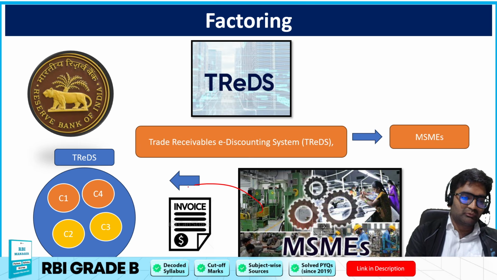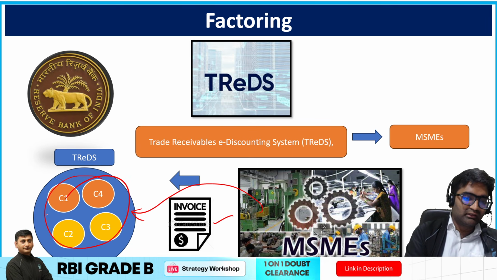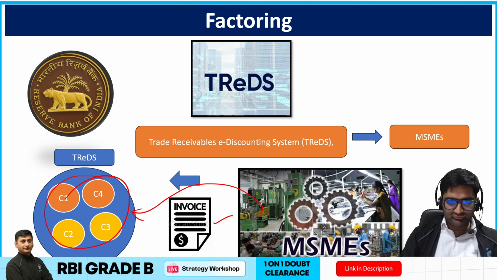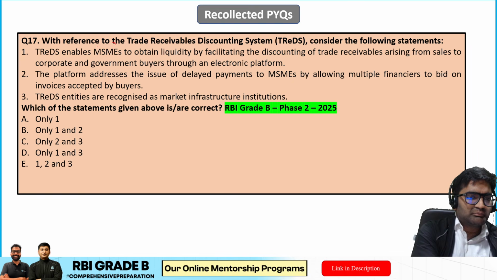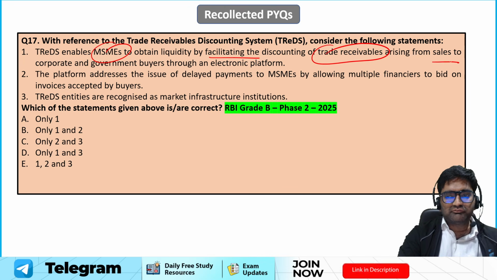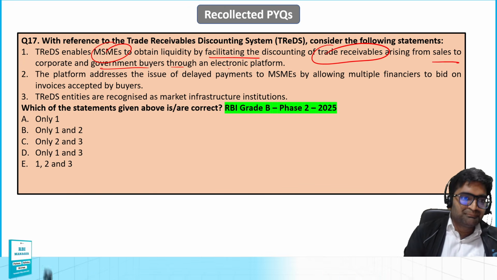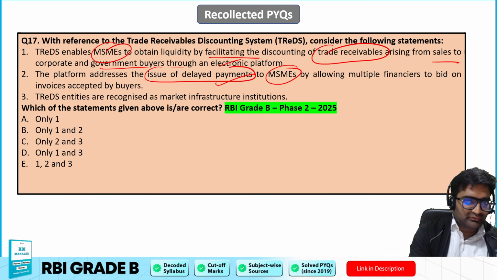The MSMEs will be uploading the particular invoice. There are various entities who will be bidding on that, and they will be paying on the factoring units. Okay, so this way the trades platform works. Now please answer this question. Trades enables MSMEs to obtain liquidity by facilitating discounting of trade receivables from sales to corporate and government buyers. Absolutely yes. Platform addresses issue of delayed payments to MSMEs. Yes, this is also right.